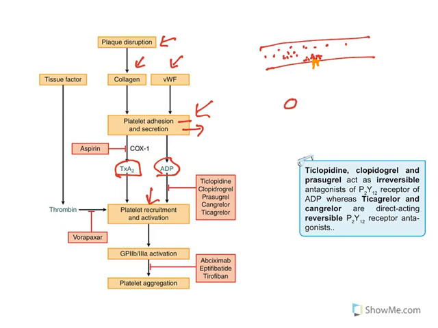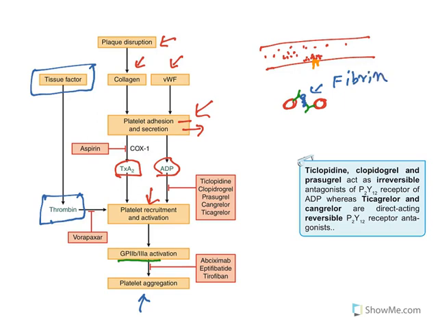What happens with the activation? If this is a platelet, the activation results in the expression of a surface receptor known as GP2B3A. Now, what is the job of this receptor? These receptors will tightly bind with fibrin, and that is what results in platelet aggregation. Now, where do you get this fibrin? The rupture also releases tissue factor, which activates the coagulation cascade by which thrombin is activated, and finally fibrin will get released. Thrombin converts fibrinogen to fibrin, and this fibrin in combination with GP2B3A receptors on platelets results in platelet aggregation. This is the process. Now, let us see the drugs.